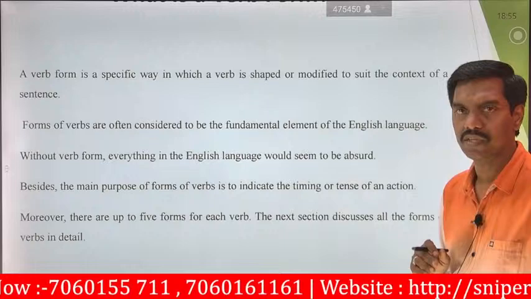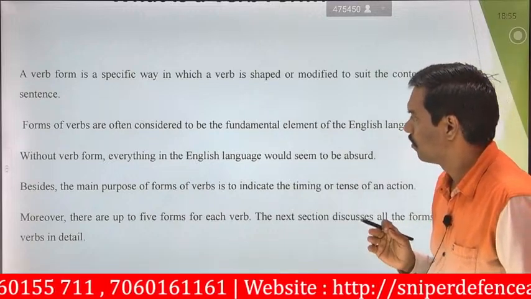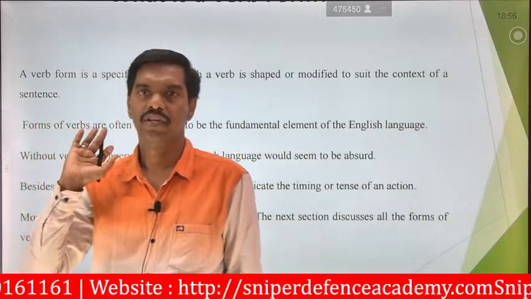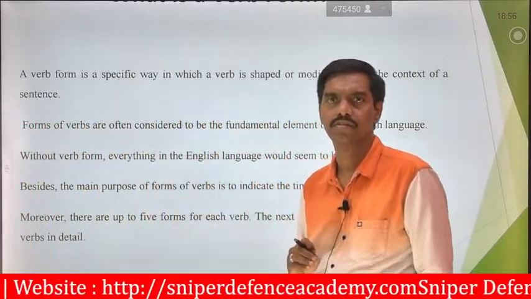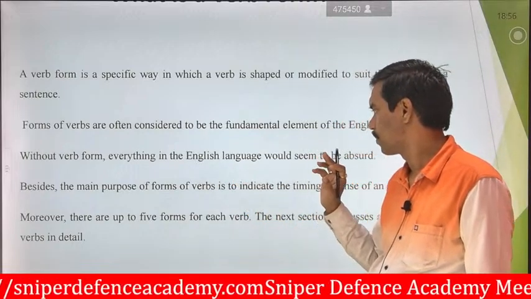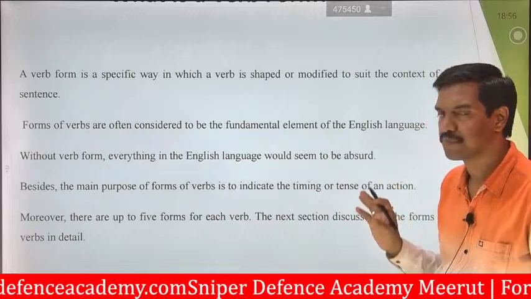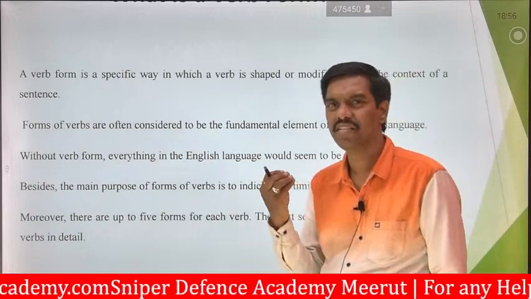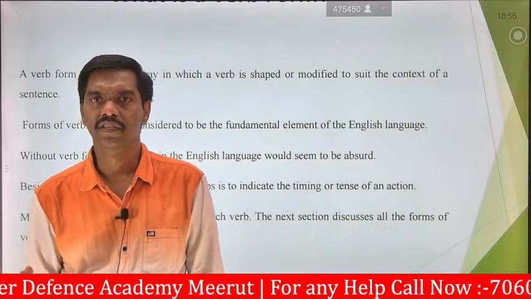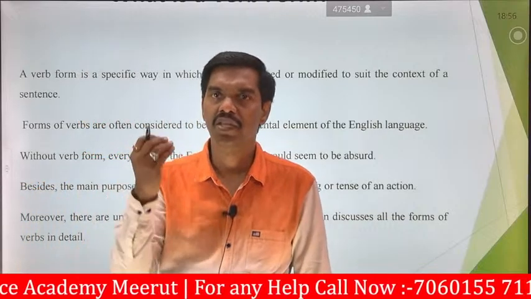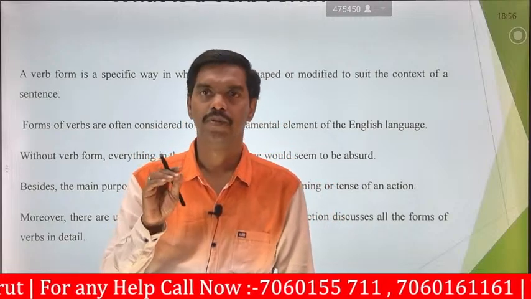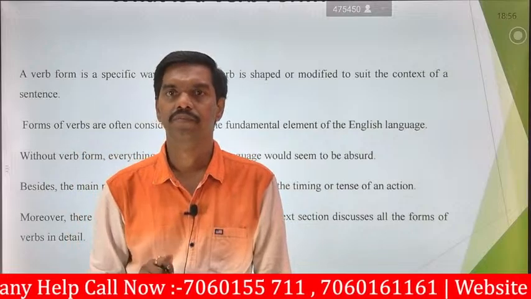Third point, they are saying that without verb forms, for example, if there are no verbs in the sentences, then what happens? Everything in the English language would seem to be senseless, with no meaning. It's meaningless, it's a waste. The sentence has been given to you and it has no meaning.